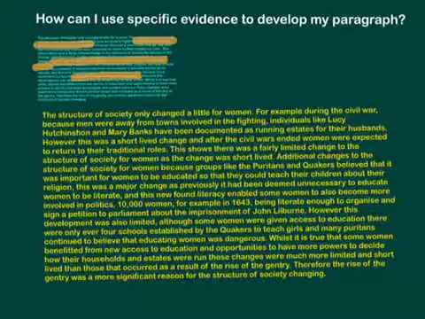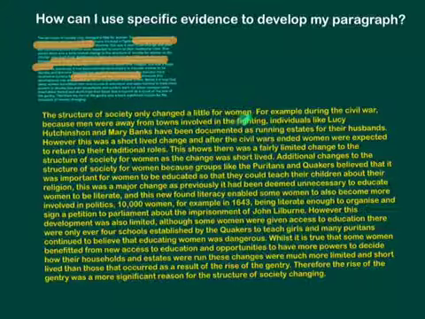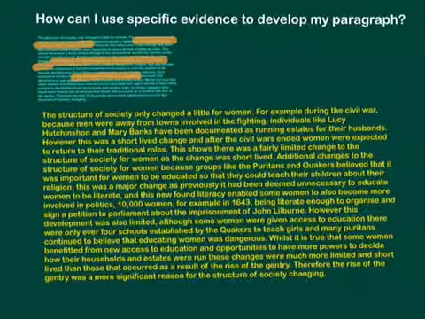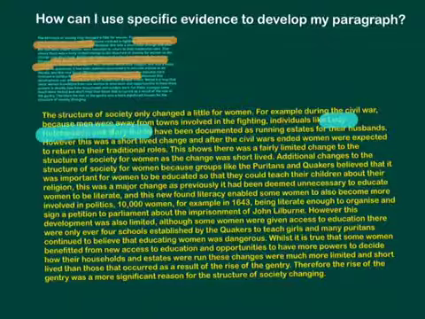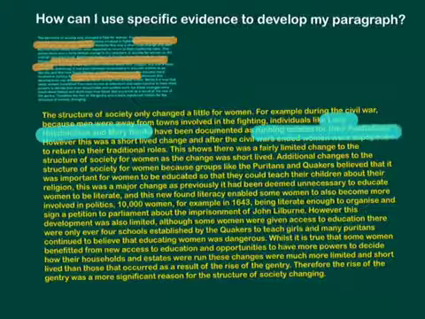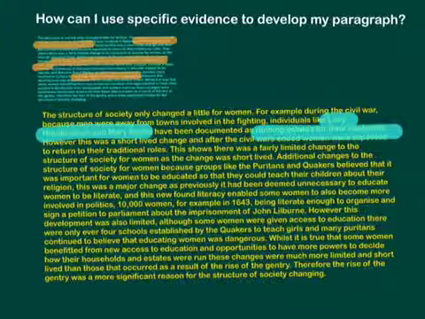Okay, so here is the same paragraph, but this time with more specific evidence. The structure of society only changed a little for women. For example, during the Civil War, because men were away from towns and involved in fighting, individuals like Lucy Hutchinson and Mary Banks have been documented as running estates for their husbands. So we've got immediately there some specific examples. Lucy Hutchinson and Mary Banks, who were running estates for their husbands. So that's much more specific evidence, so it's more persuasive.